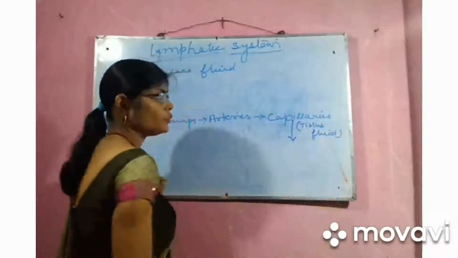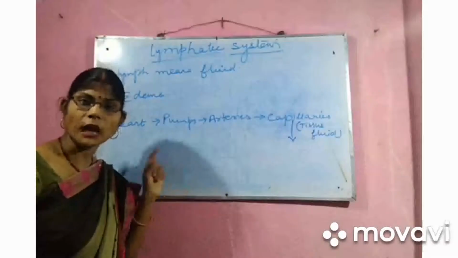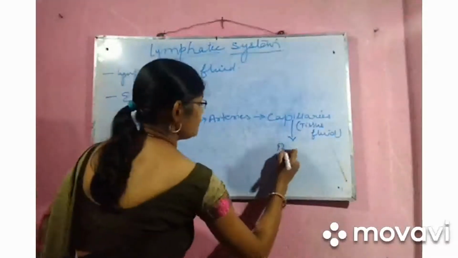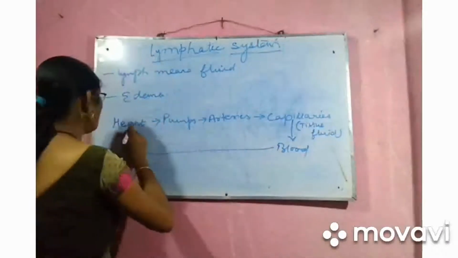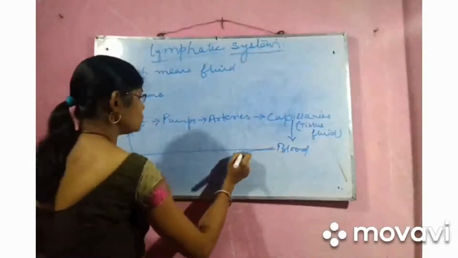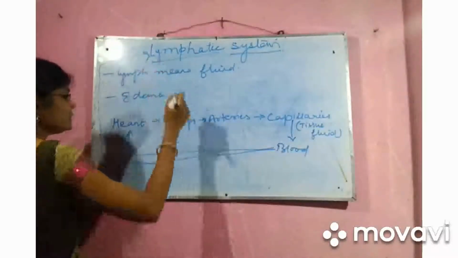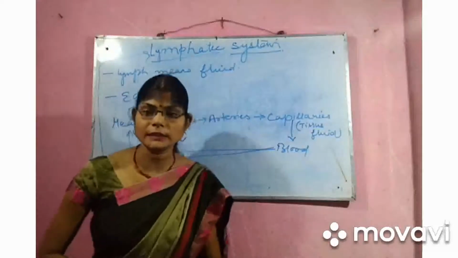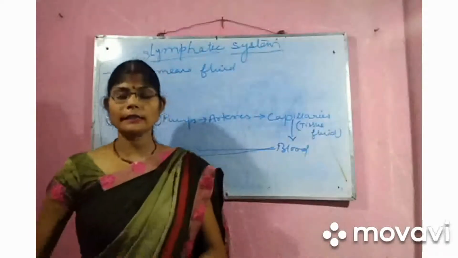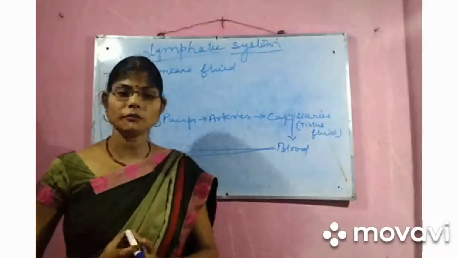Now from the tissue fluid, some parts will go into the blood, and from the blood some parts will go to the heart and some will go to the lymphatic system. This type of system is called the lymphatic system. The lymphatic system is parallel to the vein system.